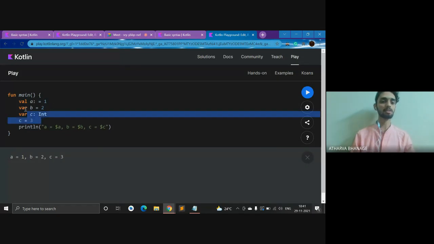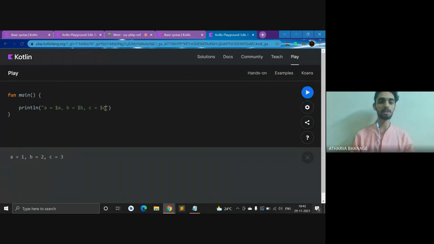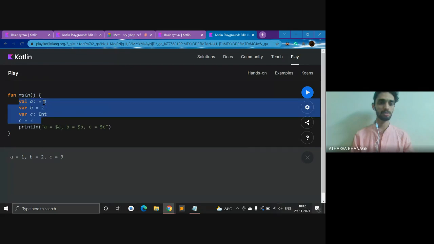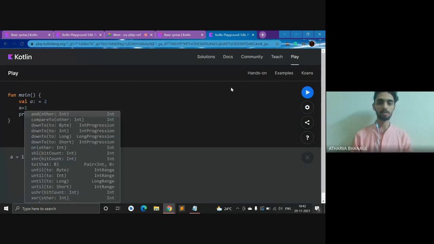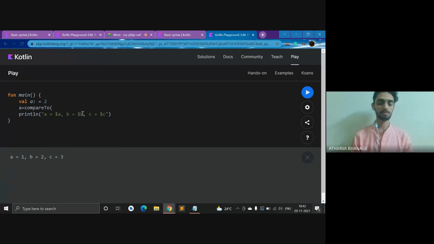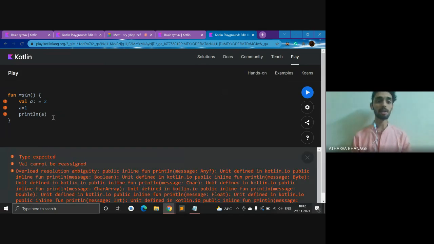So let us understand what it is practically. Suppose I take this. If I set val equal to 2, equal to 1, I've gotten an error because val stands for value, and a value cannot be changed.